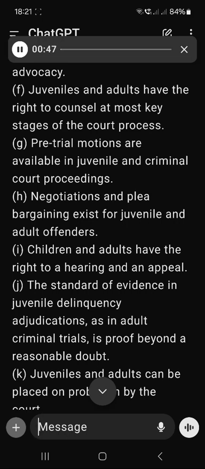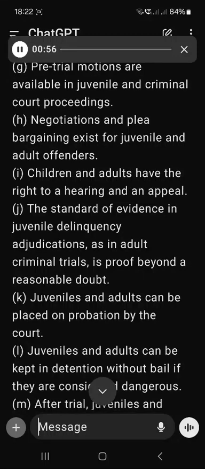H. Negotiations and plea bargaining exist for juvenile and adult offenders. I. Children and adults have the right to a hearing and an appeal. J. The standard of evidence in juvenile delinquency adjudications, as in adult criminal trials, is proof beyond a reasonable doubt.